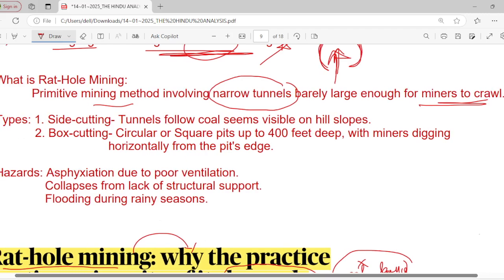One is called side cutting and another is called box cutting. Side cutting: tunnels follow coal seams visible on hill slopes. If they are able to see coal over there, then they'll cut that tunnel. Wherever they can see coal, they'll cut that tunnel on the hilly slopes. And the second one is box cutting, circular or square